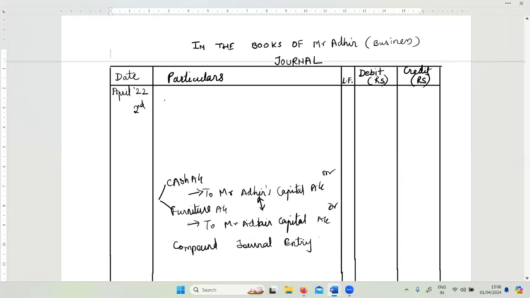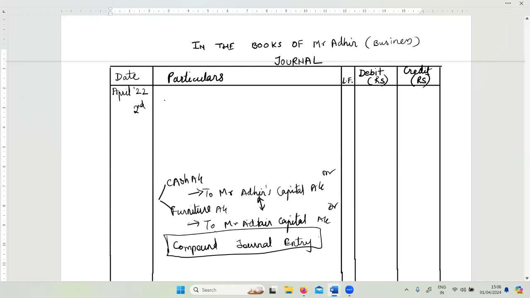This is a very specific type of journal entry, which is generally stated and explained to you differently. Here I'm just putting it because it's a very simple terminology. If you see, we are just combining two journal entries together. And what is that called? That is called a compound journal entry, where there could be more than two debits and more than two credits, or more than two debits and one single credit, or one single debit and two or more credits.